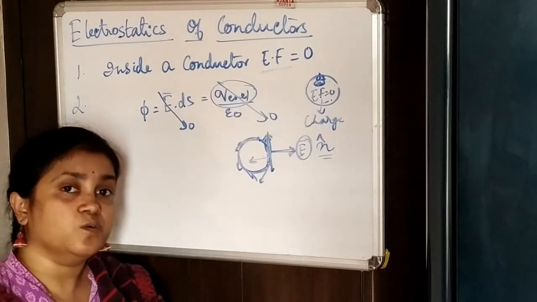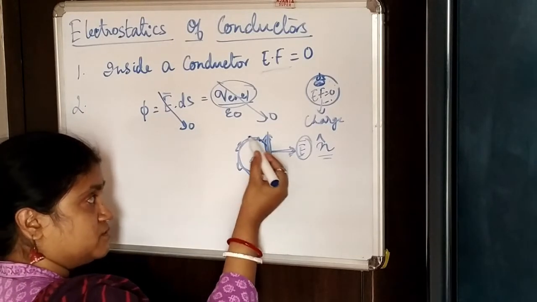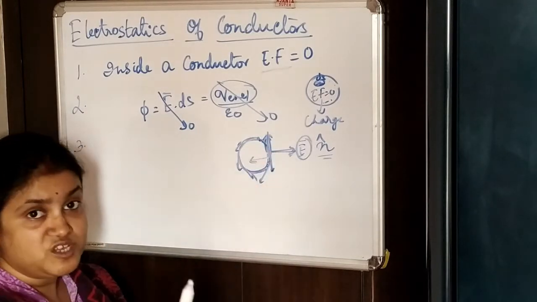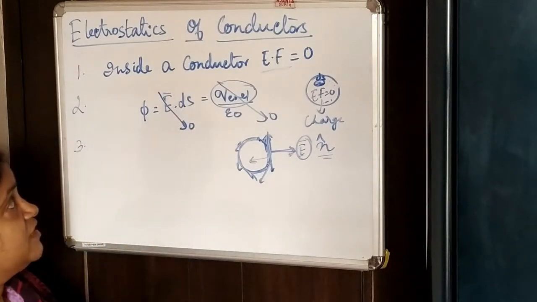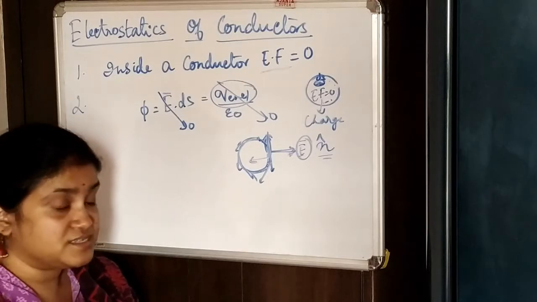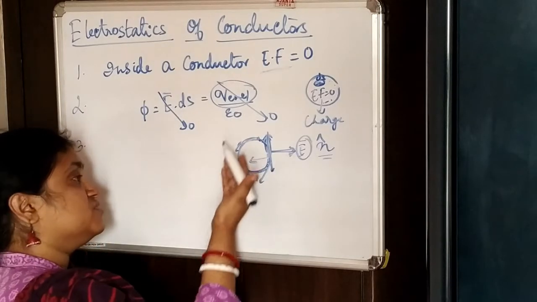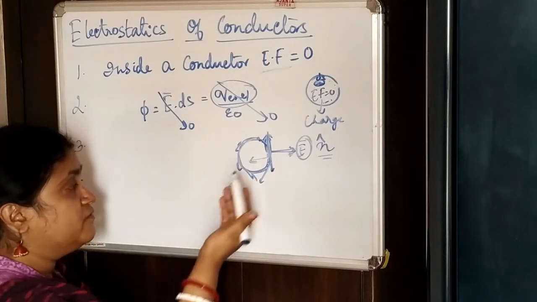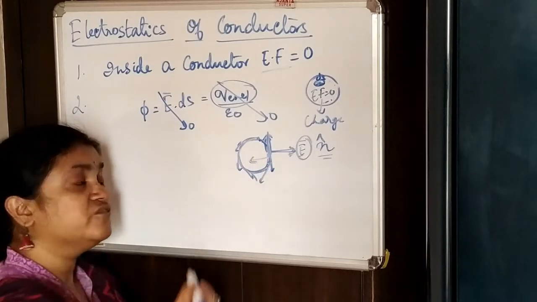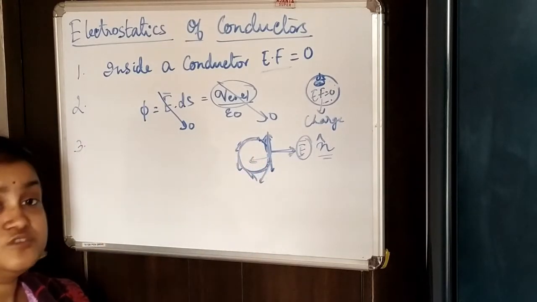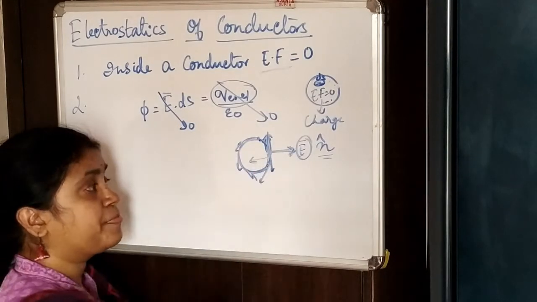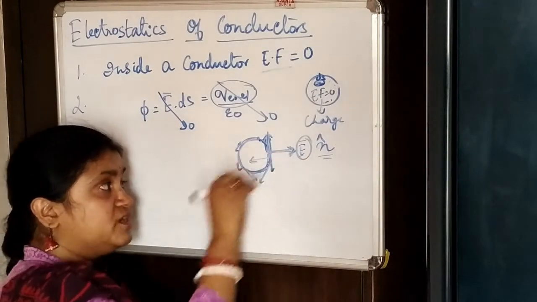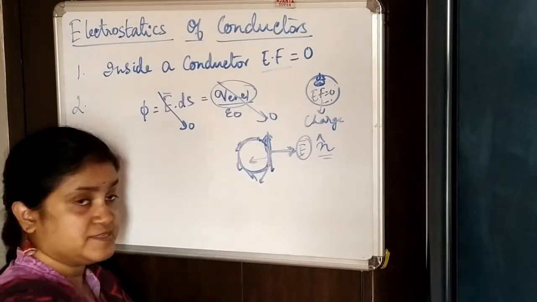It has never been found, especially in the electrostatic case where the charges are stable, that there is any current or any movement of charge. So we can conclude that the electric field is always in the normal direction to the surface.